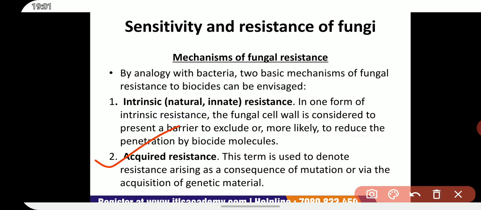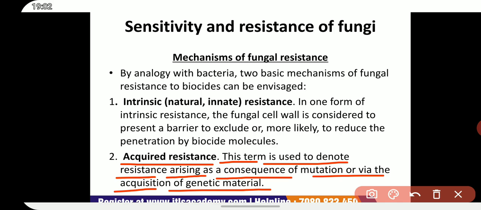Second one is acquired resistance. This term is used to denote resistance arising as a consequence of mutation or via the acquisition of genetic material.